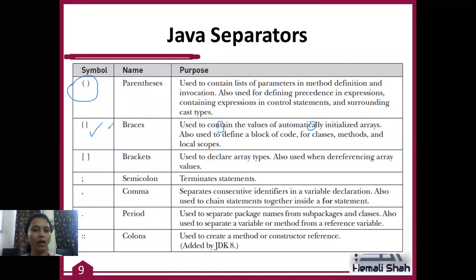This body or braces, curly braces. What is the purpose of curly braces? Curly braces are used to define the body of the class, to define the blocks, for loop blocks. You can define the class block, method blocks, and you can define the local scope of a variable, which I will tell you when I teach you the variables.